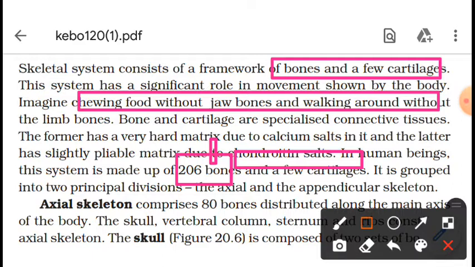Over and above these bones, some cartilages are also present. Initially in the human body, all bones are soft in nature, and gradually with accumulation of calcium ions, they become hard. So a total of 206 bones and some cartilages are present in the human skeletal system.